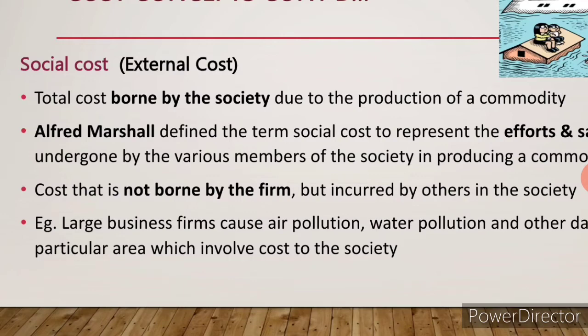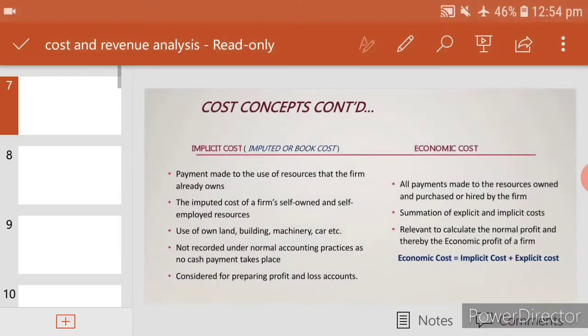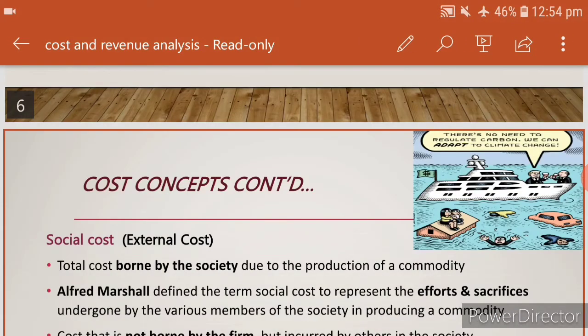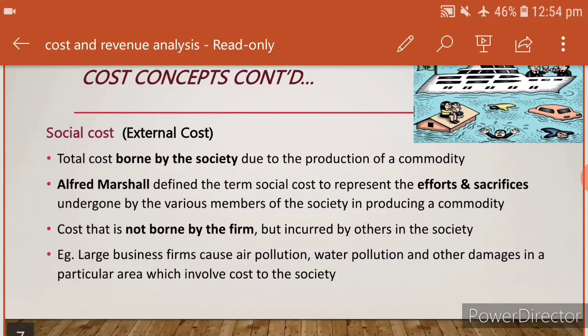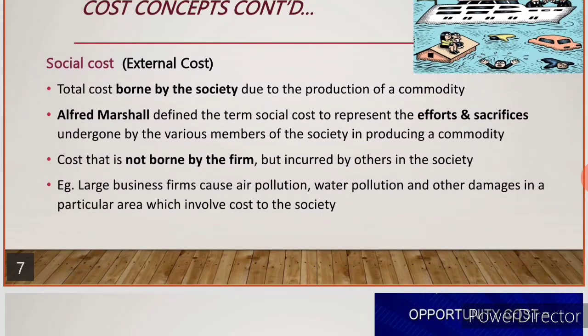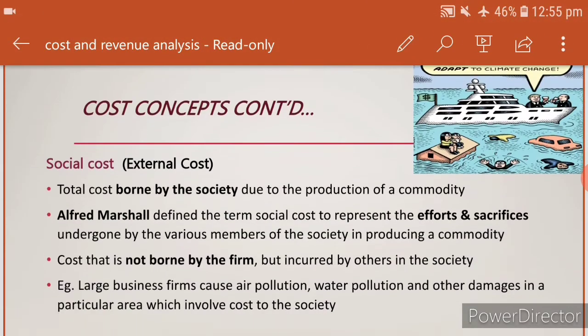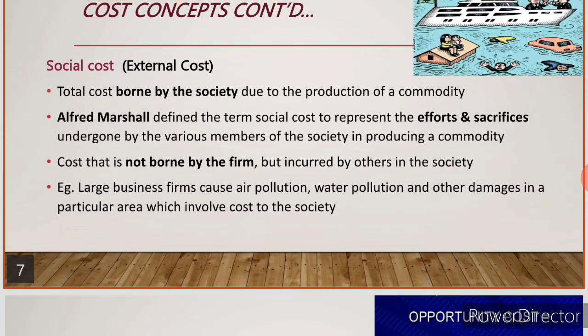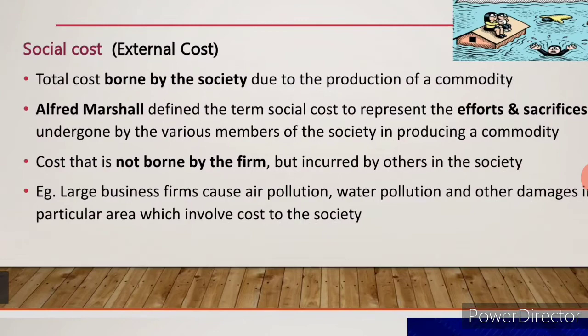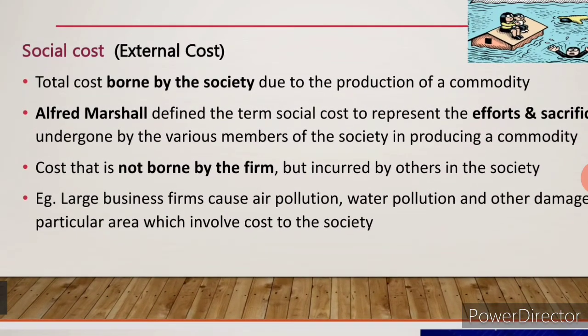For example, if they are producing electricity, near the place the area and the environment are fully spoiled by this electricity. For example, you know about thermal electric power, atomic electric power. Through this, electricity is produced, but the surrounding is fully polluted, so the environment will be fully polluted. So in order to compensate this,